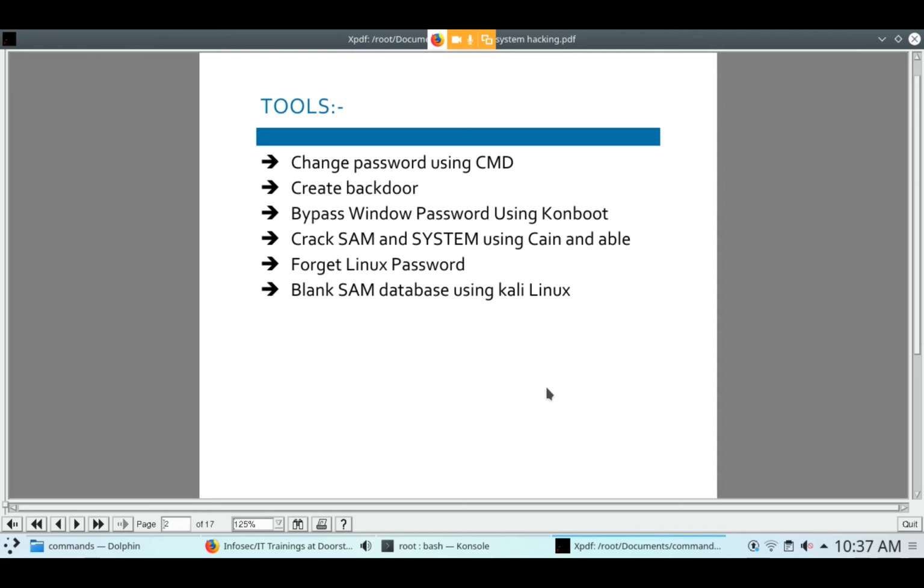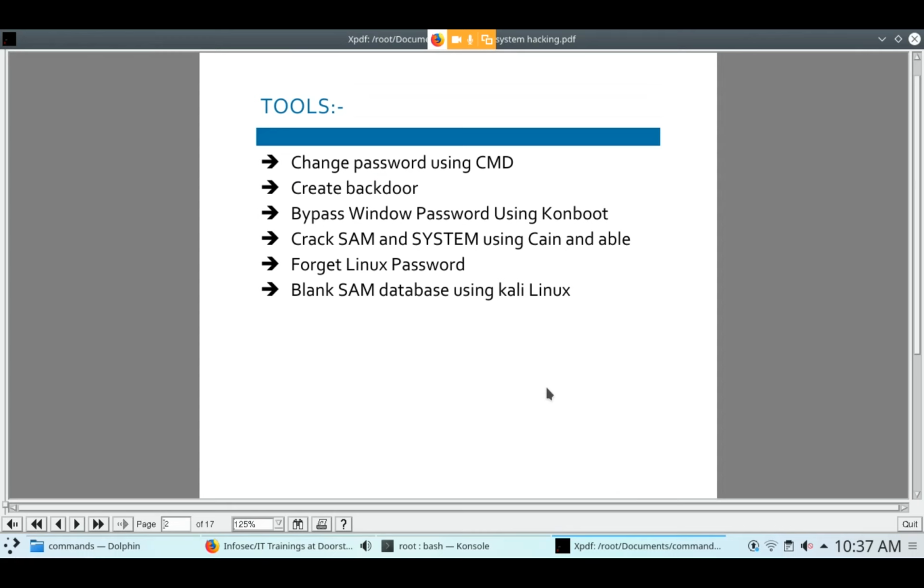I will show you how to crack the password with SAM and system files using the Can-Enable tool. The Can-Enable tool will work in Windows, and you have to turn off your Defender security and firewall. So I will show you about that.